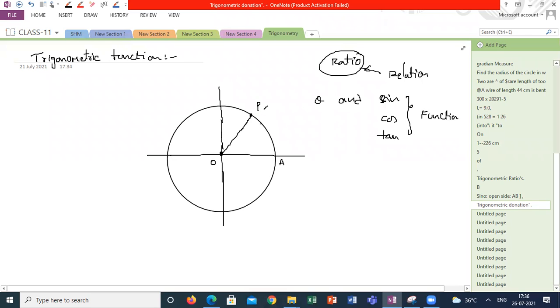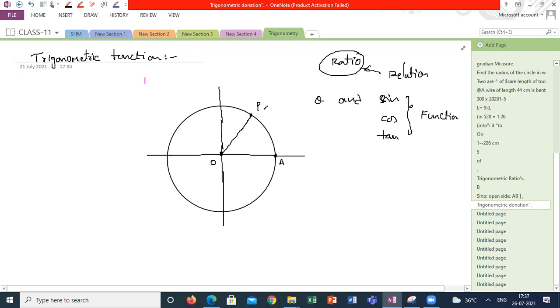PA is the length of the arc moved. From here, it is moving from A to P. See, here the P is moving, guys.